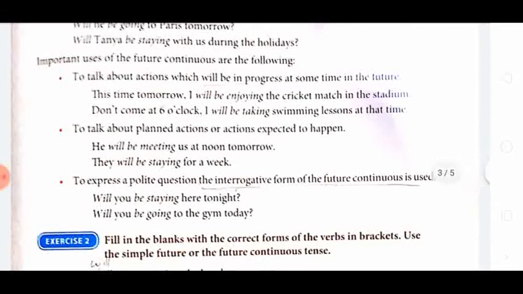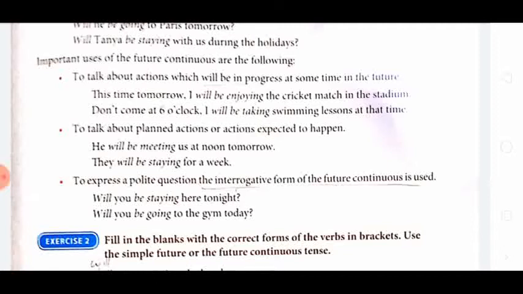Then, to talk about a planned action or an action expected to happen. The planned action: He will be meeting us at noon tomorrow. It is planned that he is going to meet us. He will be meeting, so it is in the future continuous. They will be staying for a week. It is also planned or expected to happen that they will be staying for a week. So when some action is planned to happen in the coming future, it can be expressed in the future continuous tense, because that will be going on at that time in the future.